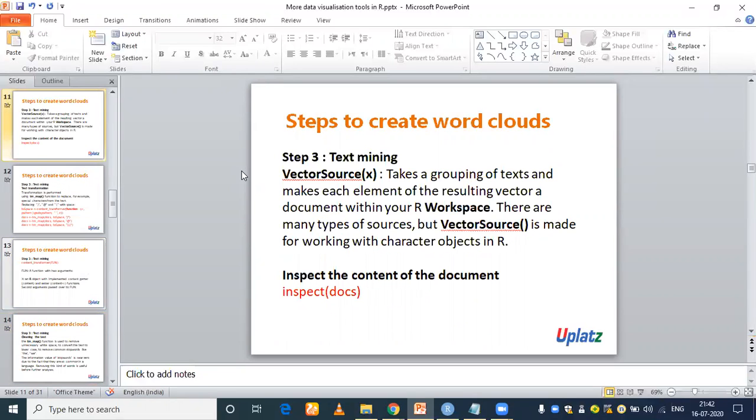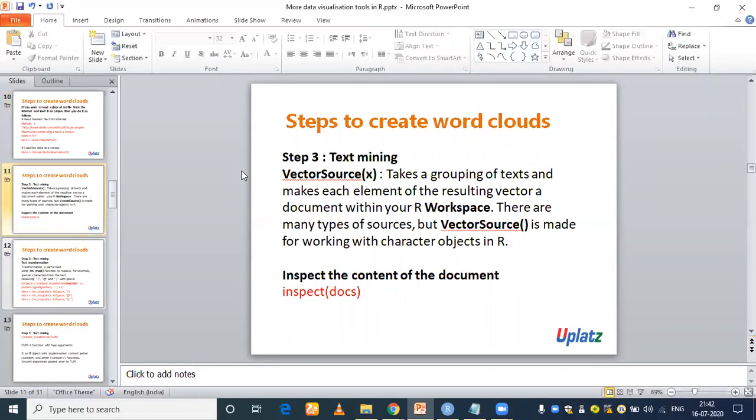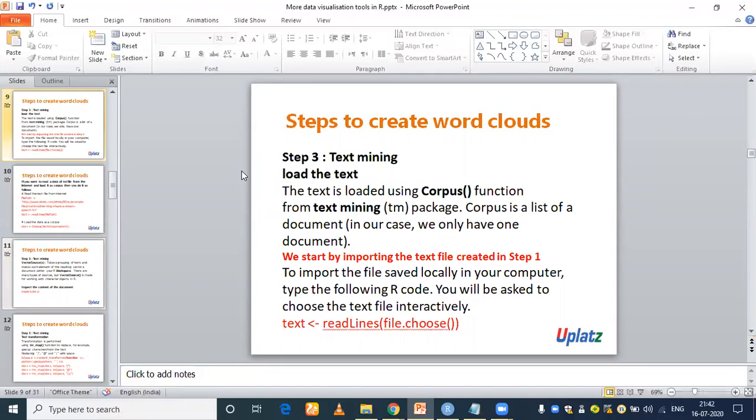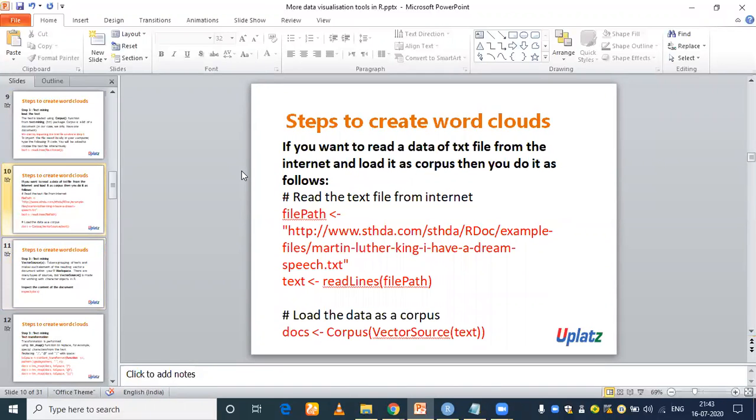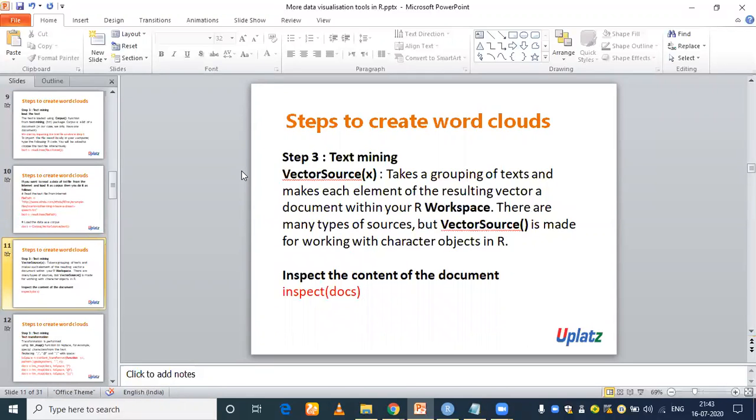Tell me, what is a corpus? Corpus is a function. The text is loaded using the Corpus function from the text mining package. Corpus is a list of documents. In our case, we only have one document, that is the word callout. So it is a function useful for loading text. And what is this? Vector source. Inside the Corpus function, we have the VectorSource function. The VectorSource function takes the grouping of the text and makes each of the resulting vectors a document within your workspace. Got it?